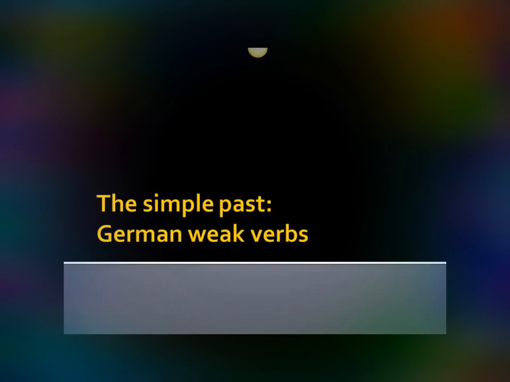Today we're going to be looking at the simple past, how it's formed in German, how it's used in German, and to simplify our discussion a bit, we're going to be looking specifically at German weak verbs. Other presentations that I'm going to be doing in the near future will be looking at irregular verbs and at strong verbs. But today we're going to be looking specifically at German weak verbs.